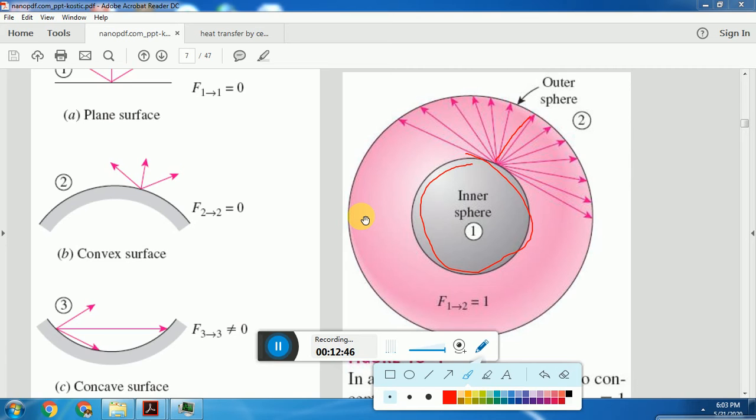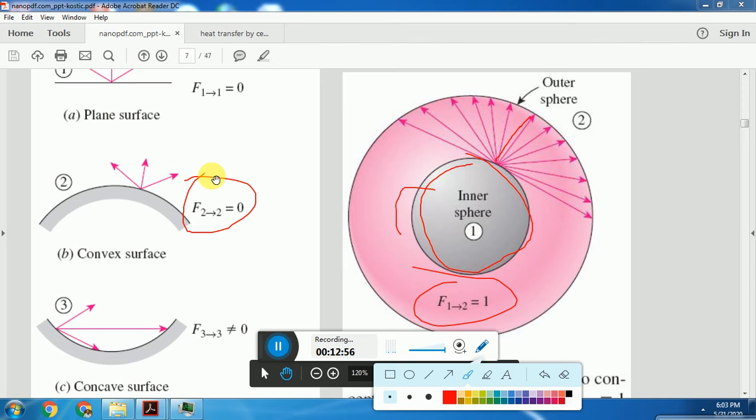Therefore, the view factor for this case is 1, but here it is 0. It is 0 because for a convex surface and for a plane surface, the radiation that leaves from the surface will not hit the same surface again. Here, for this combination of surfaces, F12, the radiation view factor from one sphere to another, all the radiation leaving the inner sphere is hitting the outer sphere. Therefore, view factor here is equal to 1.